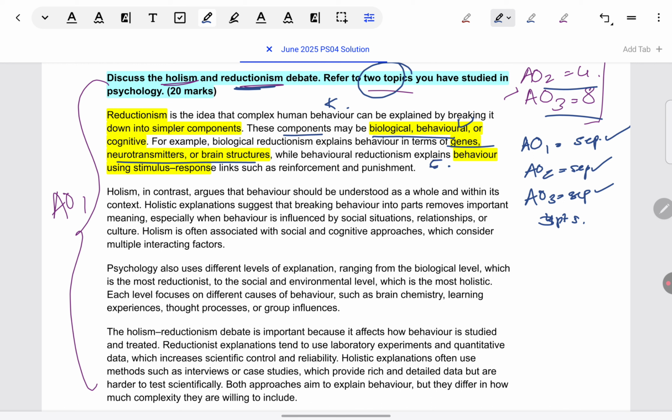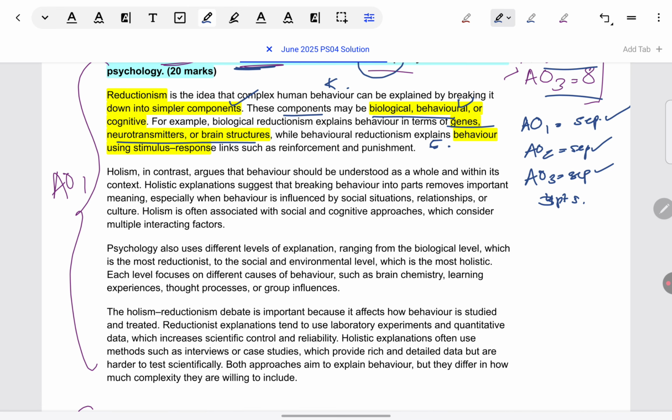In the last lesson, I briefly touched upon how, just like AO3 can be structured in PEEL, AO1 can be structured in KUE: knowledge, understanding, example. Here you can see how knowledge is given first. This is what reductionism is. Understanding is given by giving some broad examples, and examples within that, like within biological, behavioral. So it's a KUE structure, very effective.